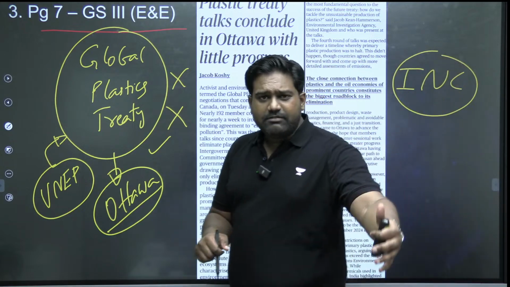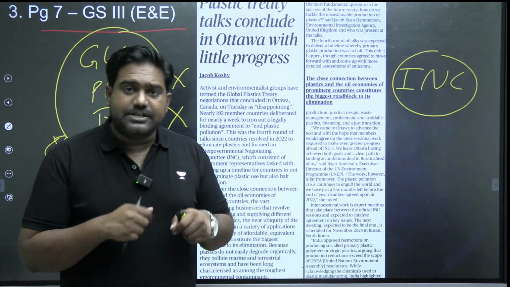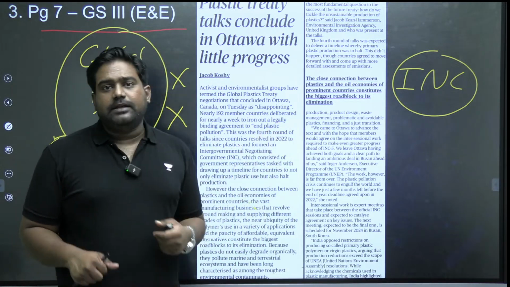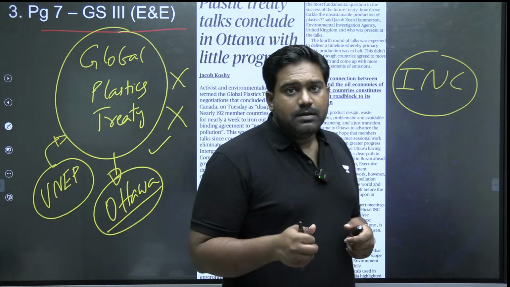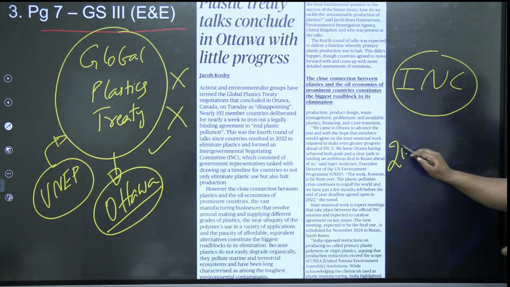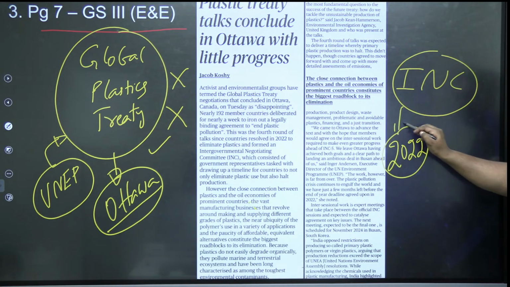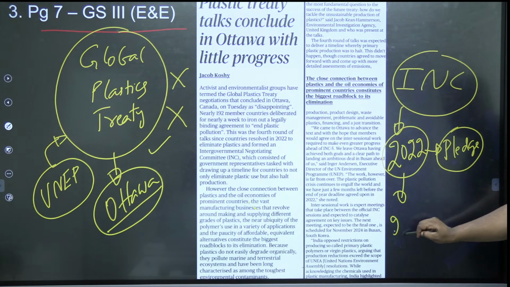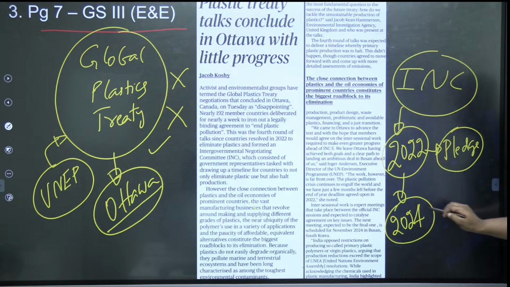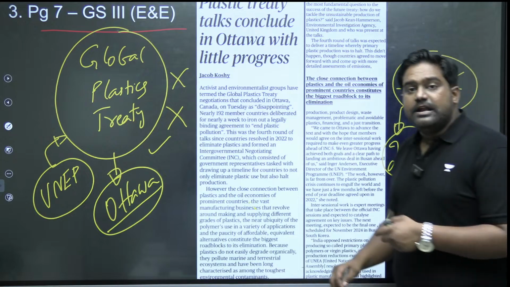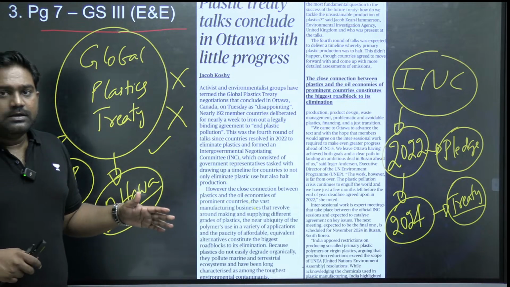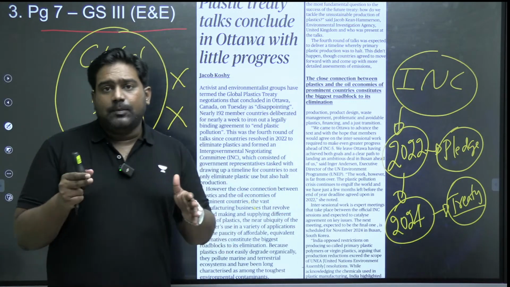So now there will be one more summit which will happen at the end of this year in South Korea, in Busan. So hopefully we might get a global plastics treaty by the end of the year, because there is a deadline. In 2022, the countries gave a pledge, a commitment that within 2 years, that is by 2024, they will have a treaty in place to ban the production and usage of plastic. This is a global commitment, an international commitment which has been made. So by the end of the year, there should be a plastics treaty.